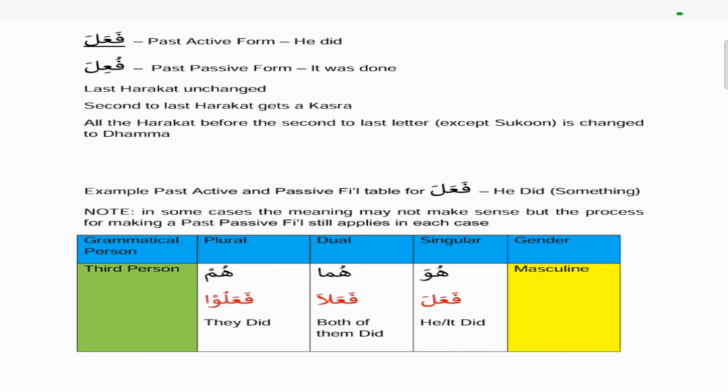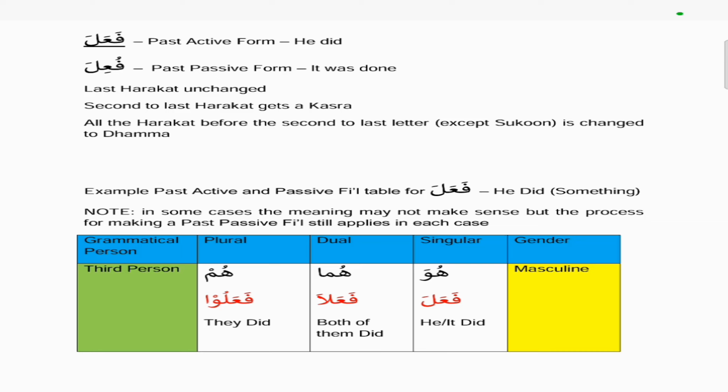So another example is fa'ala, which is a past active form. It means he did. And fu'ila is the past passive form, meaning it was done. But we don't know who the doer is, that's why it's passive. So if we see again, the rules are followed. The last harakat is unchanged. So the fatha on the lam is still a fatha in both cases, it's unchanged.